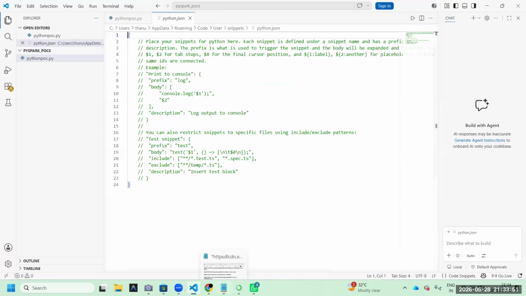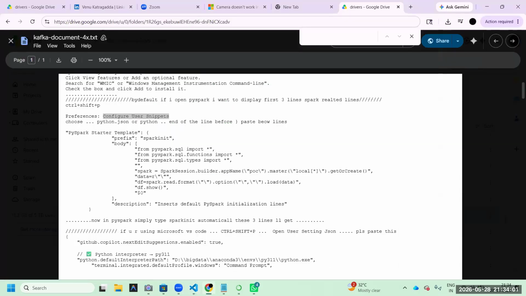In that documentation also, I clearly mentioned the same. Go to Python, at the end of the bracket. Please paste this below line.